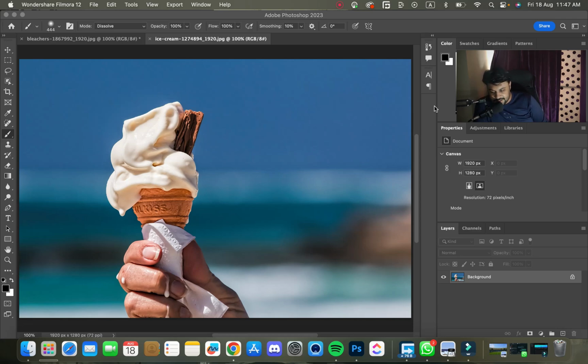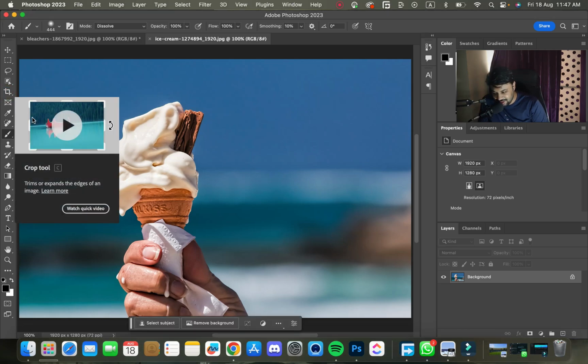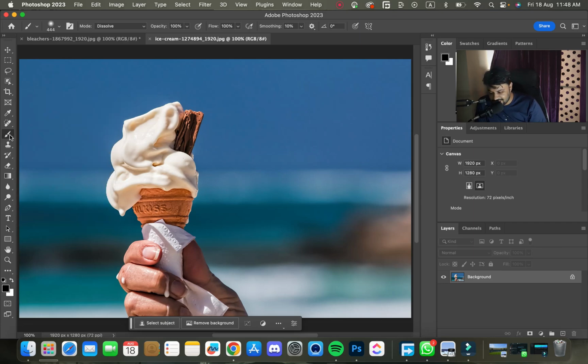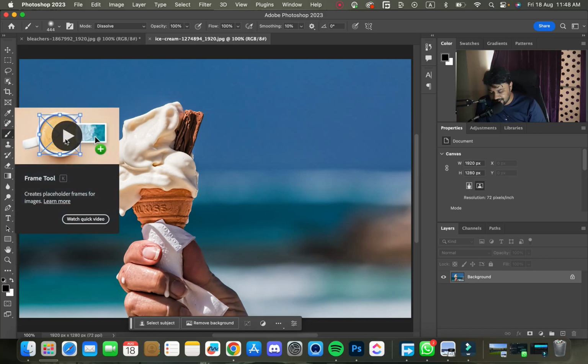So this is the crop tool. I'm so sorry, this is the ice cream image. Okay, we will use the crop tool on it. This is the crop tool, and the description of this tool is that it trims or expands the edges of an image. Okay, so just by the way, you can also watch the quick tutorials from here as well to understand what the crop tool actually is.